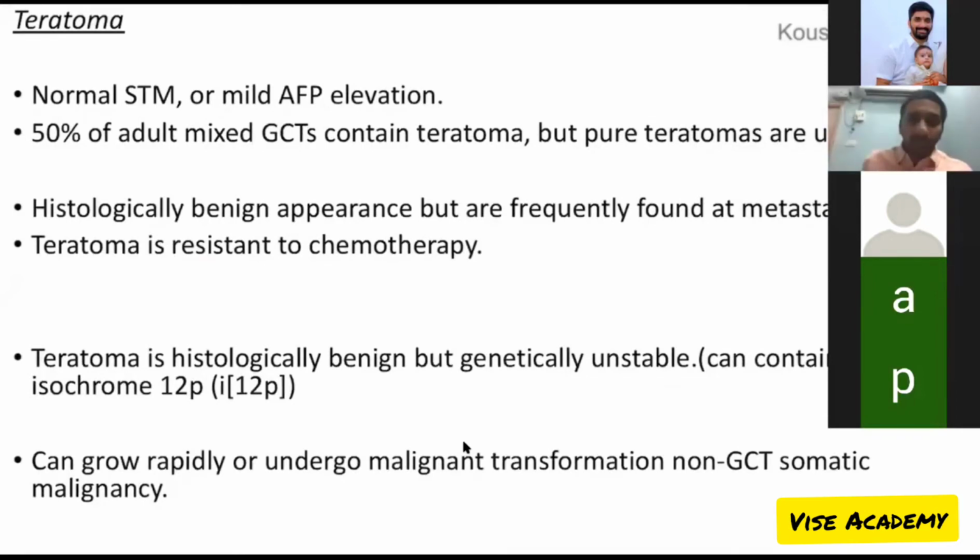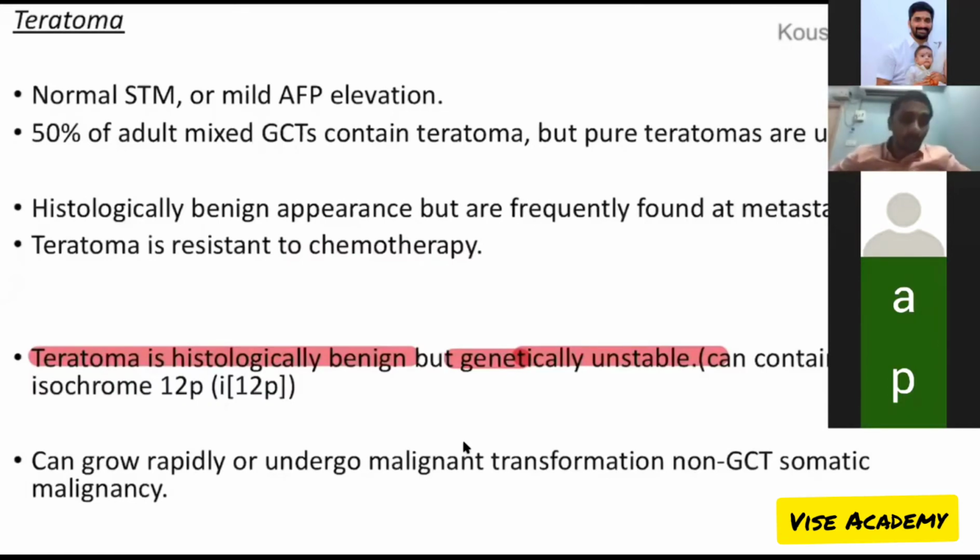Yeah, one thing that I can tell you is that one characteristic of teratoma is that it is histologically benign, histologically stable but genetically unstable. One potential MCQ. Those who are going for AIIMS and PGI, it can be given as "which of the following is a true statement." It's histologically stable but genetically unstable because it contains isochrome 12p.